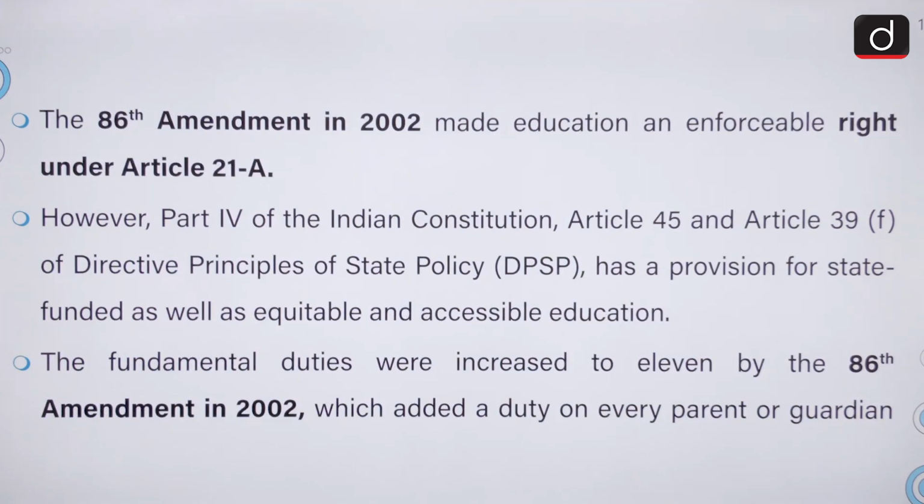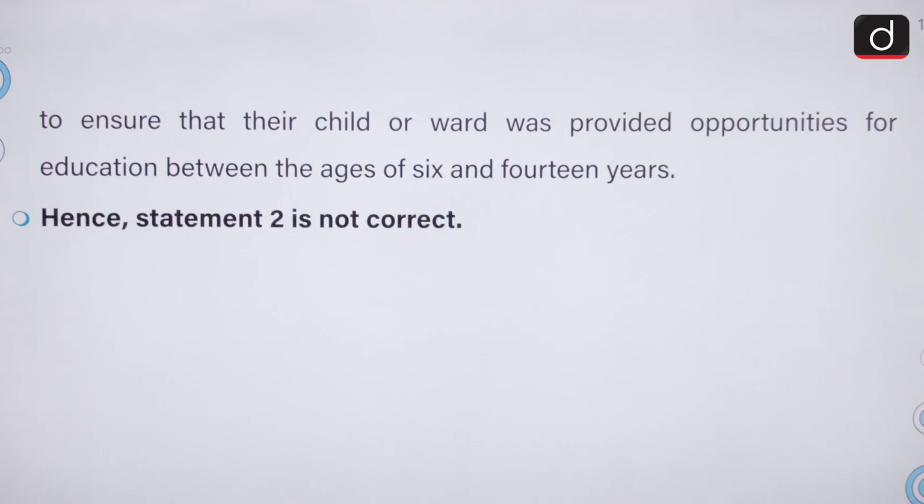However, Part 4 of the Indian Constitution, Article 45 and Article 39F of Directive Principles of State Policy has a provision for state-funded as well as equitable and accessible education. The fundamental duties were increased to 11 by the 86th Amendment in 2002, which added a duty on every parent or guardian to ensure that their child was provided opportunities for education between the ages of 6 and 14 years.